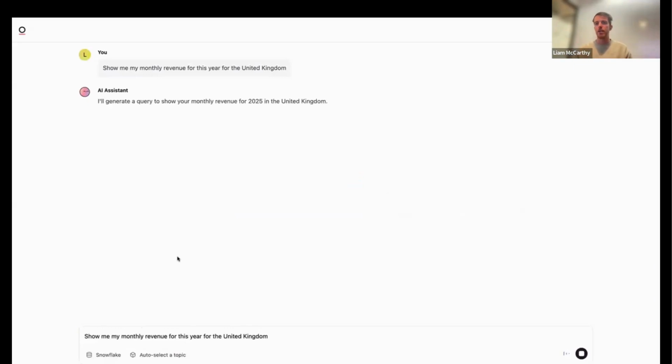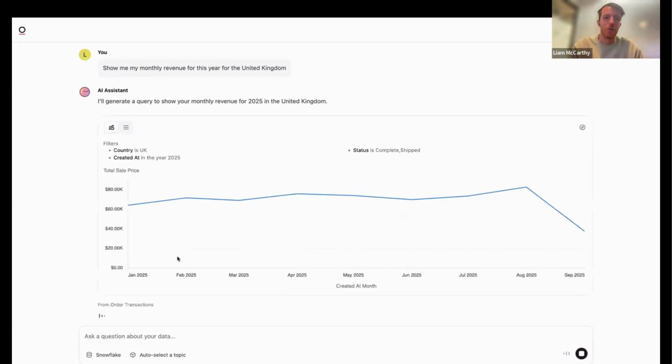And I think this is a good example of something that seems simple for a human, but actually when we want to translate it into something that makes sense from a data perspective and is correct, it's maybe not so simple. So what are the things that are interesting here? Well, firstly, do we have a field called revenue in our database, or is it called something else? Is the United Kingdom, is that what our data looks like, or does it look like something else? And is there anything that is implicit here that I haven't actually said?